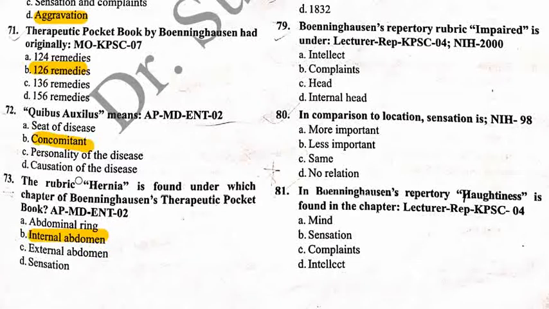We find that the hernia rubric is present in the internal abdomen chapter. And a little more: hernia is present in Kent's Repertory in the abdomen chapter, and in BBCR, hernia is present in external abdomen.